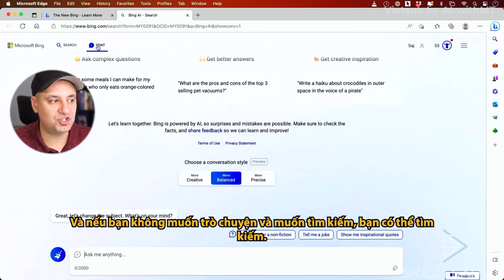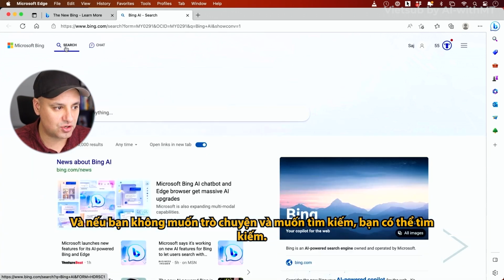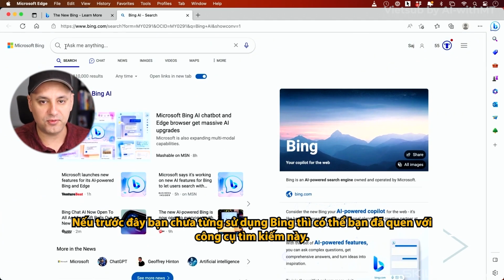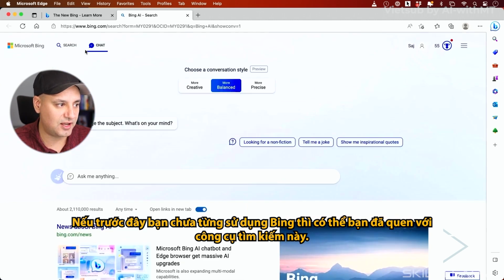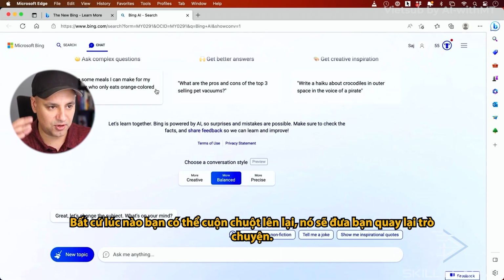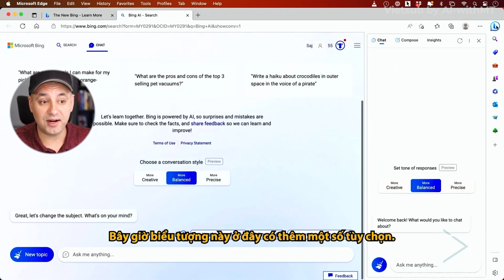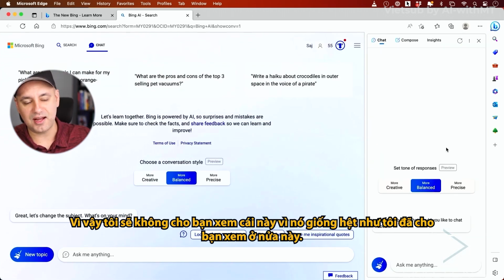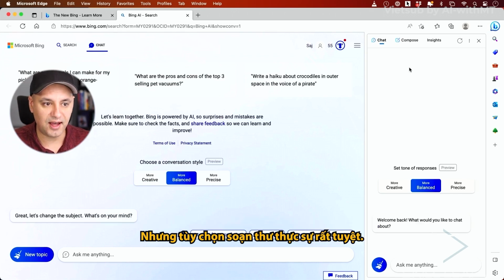And if you just don't want chat and you want search, you could go to search. It's going to bring up the search box. Again, this is like Google. If you haven't used Bing before, it's a search engine that you may be used to. Anytime you could, with your mouse, scroll back up, it'll bring you back to chat. Now this icon over here has some more options. So it still has the chat, so I won't show you this because this is exactly the same as I showed you on this half.